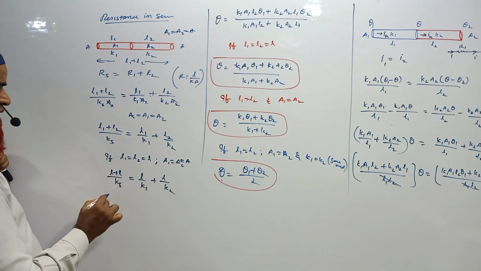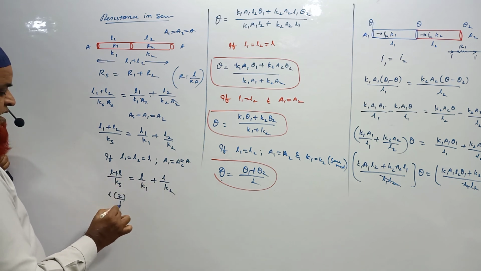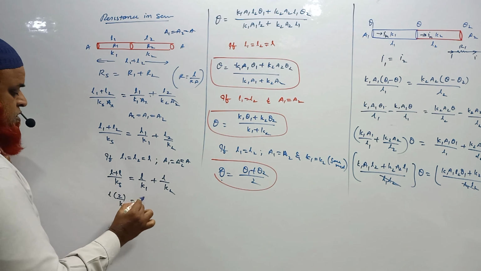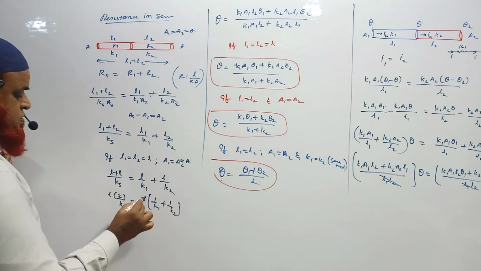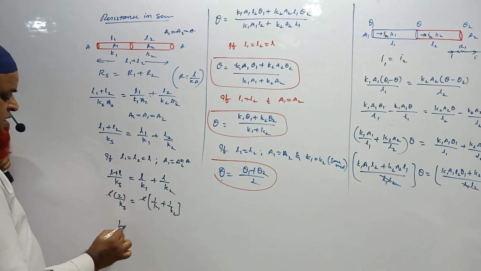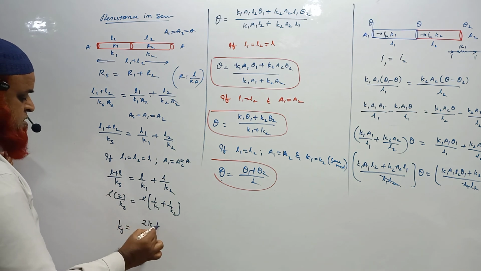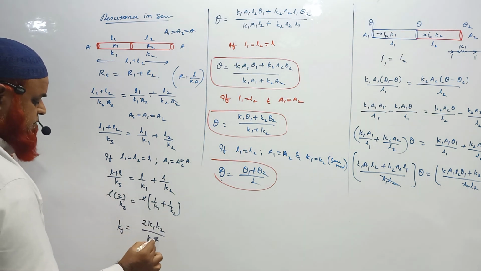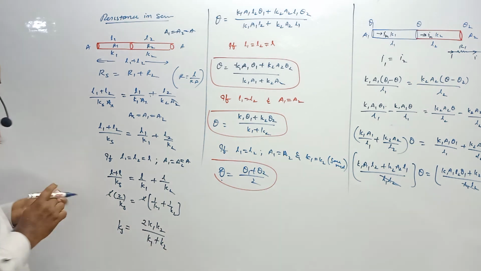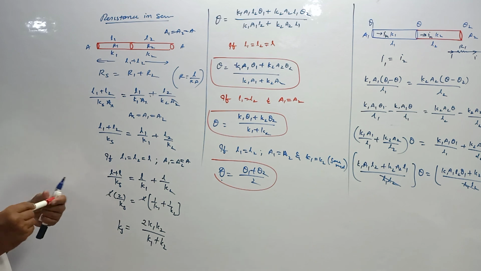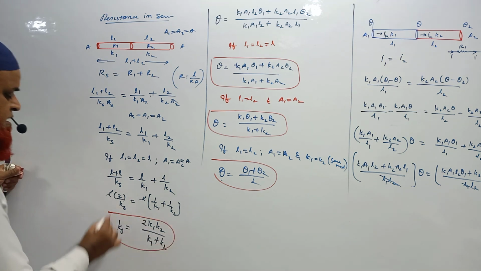If you take L common here, you will get 2 by Ks is equal to L times 1 by K1 plus 1 by K2. L gets cancelled here, so Ks is going to be 2 K1 K2 by K1 plus K2. This is called the coefficient of thermal conductivity in series condition.